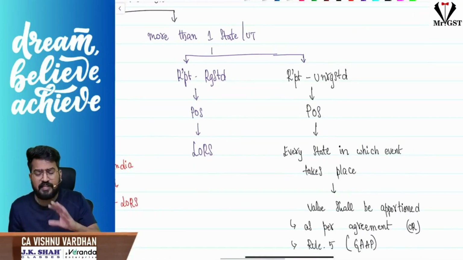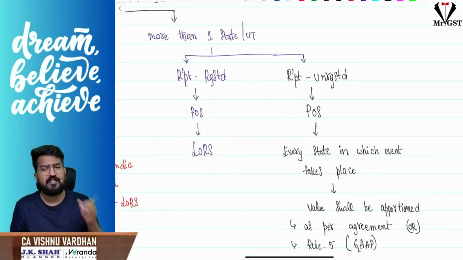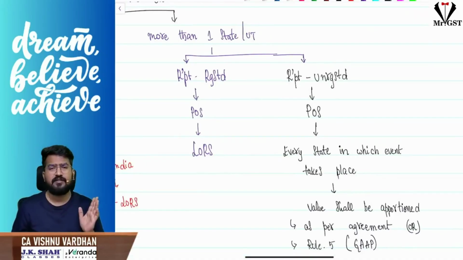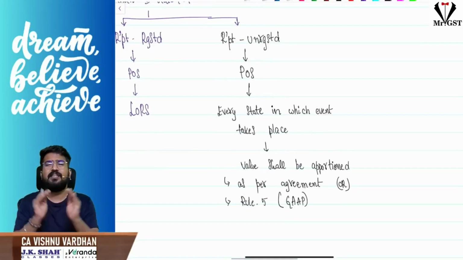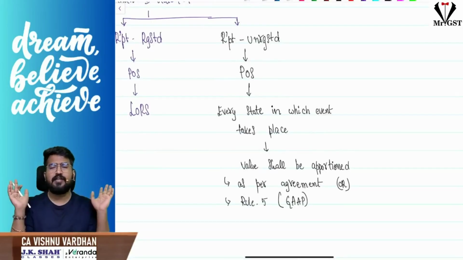Or if the event is happening in more than one state, if the recipient is registered, same story again, the location of the recipient will be the place of supply. If the recipient is unregistered, each state will be treated as one place of supply.